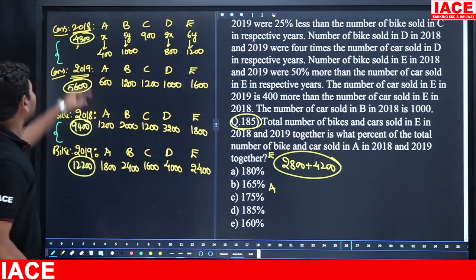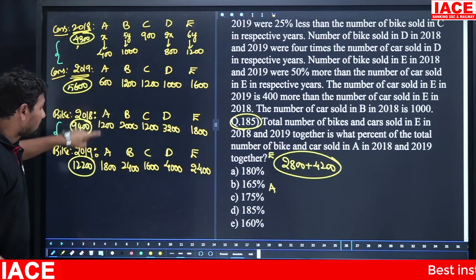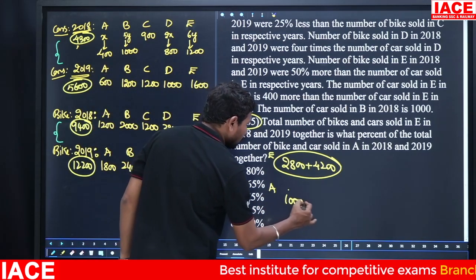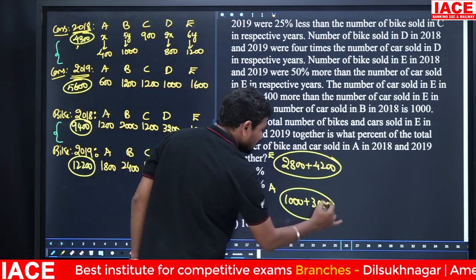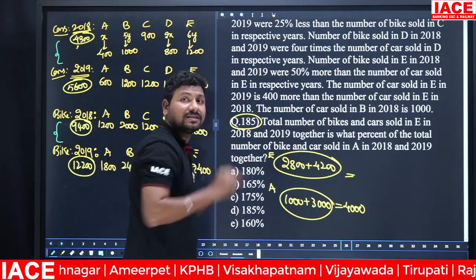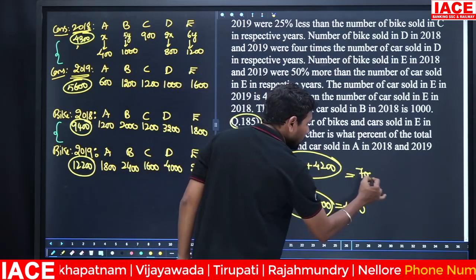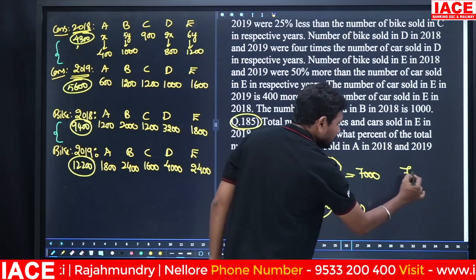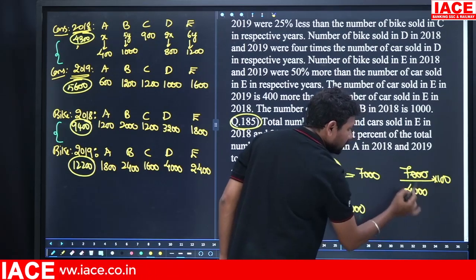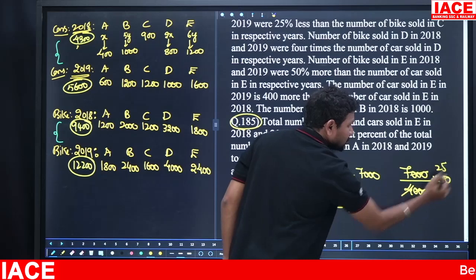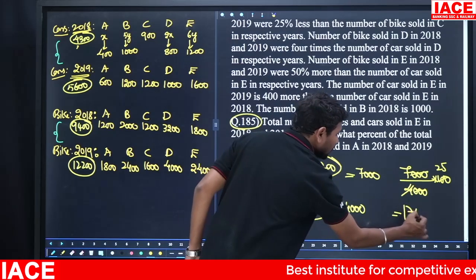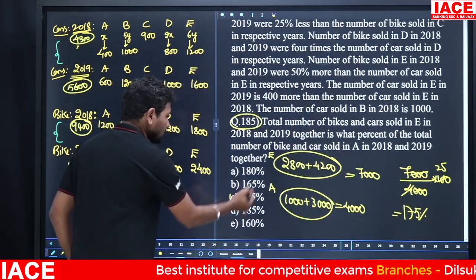Company A, 2018-2019: 400 plus 600, 1000. 1200 plus 1800, 3000. 3000 plus 1000 is 4000, and 4000 plus 2000 is 6000. 800 plus 200, the overall value is 7000. Then 7000 by 4000, we need percentage, multiply with 100. Zeros cancel, 4 into 100, how many times? 25 times. Then 25 times 7 is equal to 175 percent. How much percentage? 175 percent, option C.